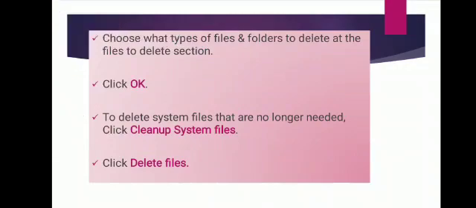Now choose what type of files and folders you want to delete. Then click OK. And if you want to delete system files that are no longer needed, click on Clean up system files. Then click the Delete files option. So in this way you remove unnecessary files from your hard disk to free up disk space and help your computer run faster.